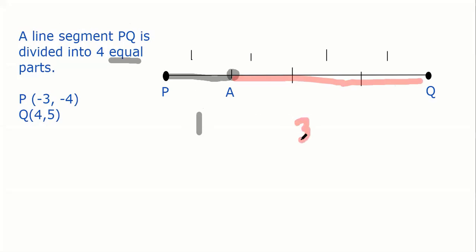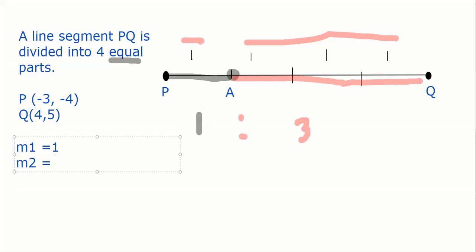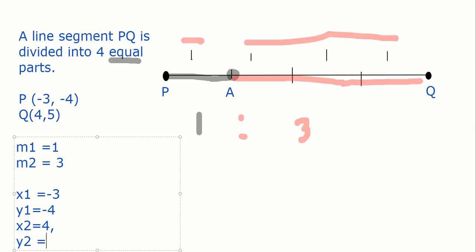Why 3? Because see, 1, 2, 3. And this is only 1. So ratio is 1:3. Now it becomes very easy. Venkat says M1 is 1, M2 is 3. And X1 is -3, Y1 is -4. You are right. X2 is 4, Y2 is 5. Excellent. So this is very clear in the mind.